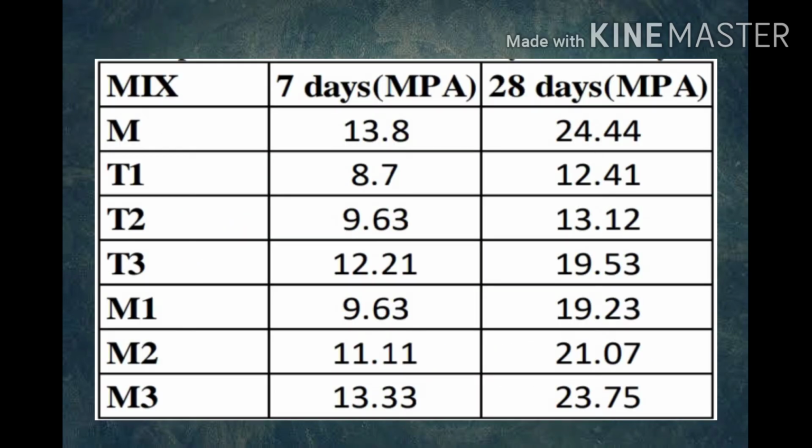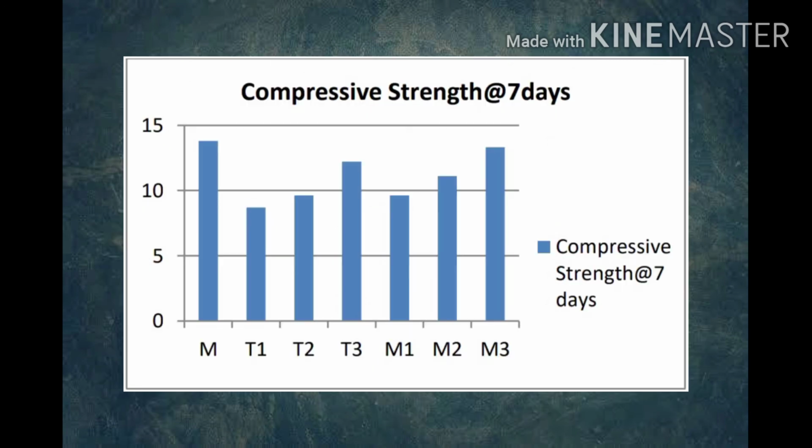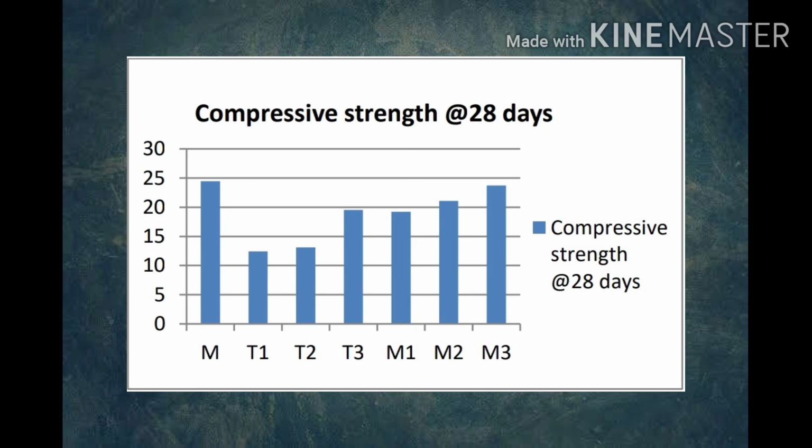Now coming back to the table, we can observe that the compressive strengths at 7 and 28 days of concrete of mix M3, which is 13.33 and 23.75 Newton per mm square, come on par with the standard mix M, having compressive strengths 13.8 and 24.44 Newton per mm square. Per se, it's a win-win. Also, there's a graphical representation of the compressive strengths at 7 and 28 days for future reference.